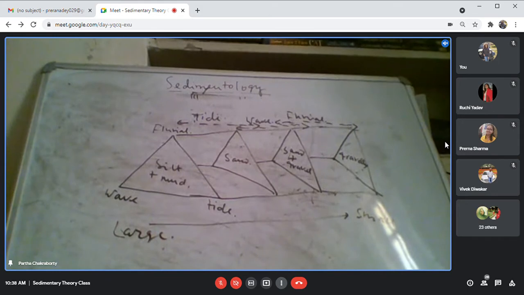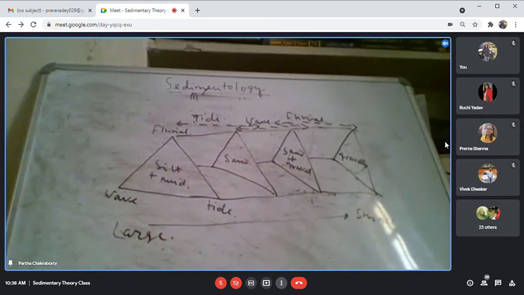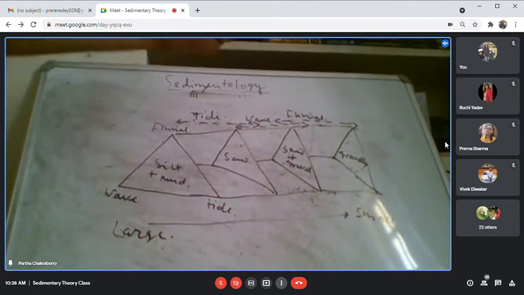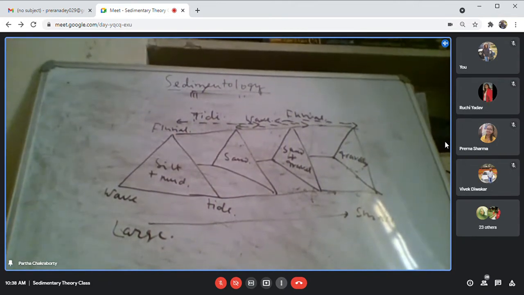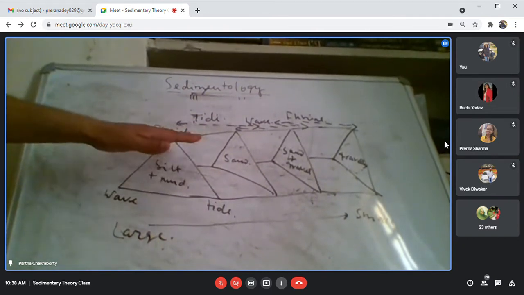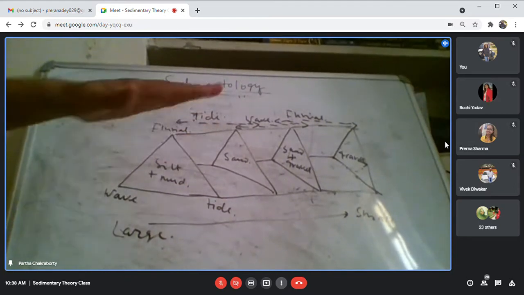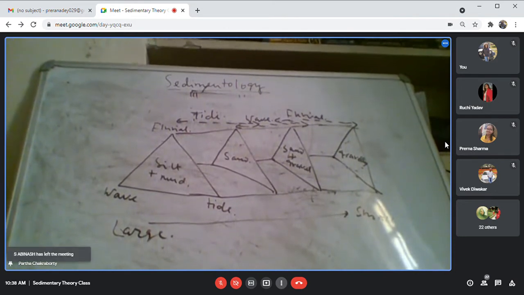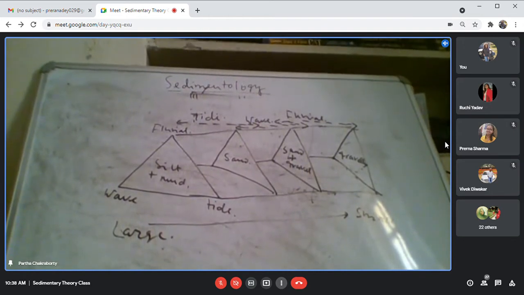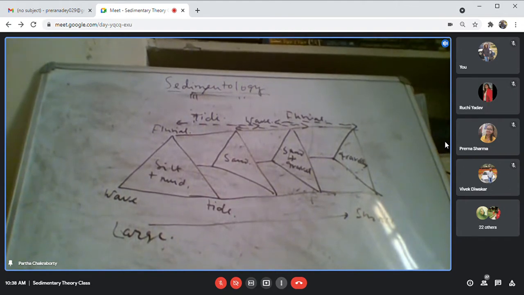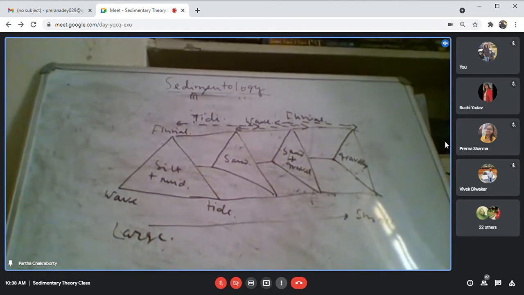What I have tried to show in this figure is that there are three processes: fluvial, wave, and tide. And there are different grain sizes. Sometimes silt and mud are dominating the supply, sometimes it is sandy, sometimes sandy gravelly, and sometimes gravelly. Now, what are normally the dominating processes? All three processes will be operating, but I expect some process to dominate when the grain sizes are different.